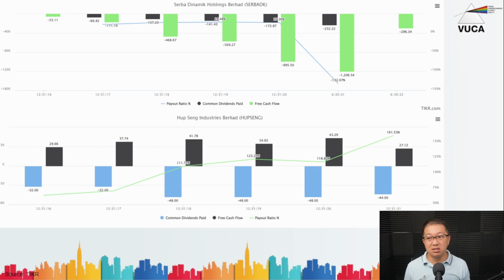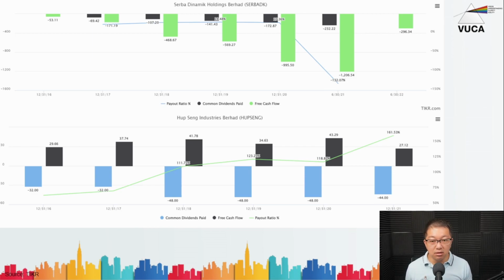While 1 or 2 years of negative free cash flow is actually acceptable, having continuous negative free cash flow doesn't necessarily bode very well for the company. And in this case, it didn't really bode well for Serba. In Hap Seng's case, every year from 2016 all the way until 2021, they had positive free cash flow. So in 2016's case, 29 million, and they paid out dividends of 32 million. That means they almost covered dollar for dollar whatever they generated in free cash flow, equivalent to the amount of dividend they paid out. Now, in 2018's case, you can see that the dividends being paid out was 48 million, and they had positive free cash flow of 41 million.